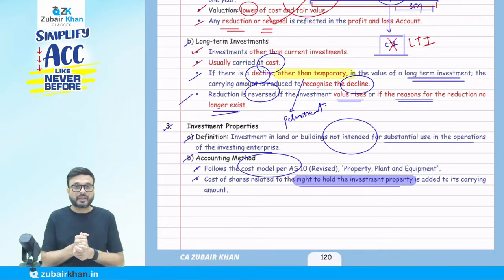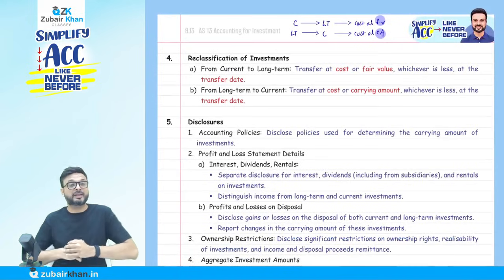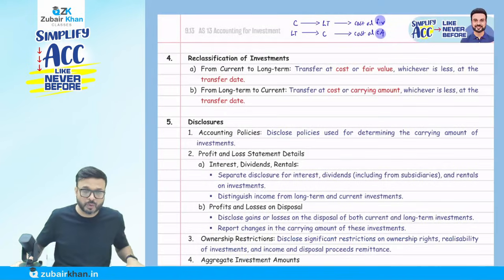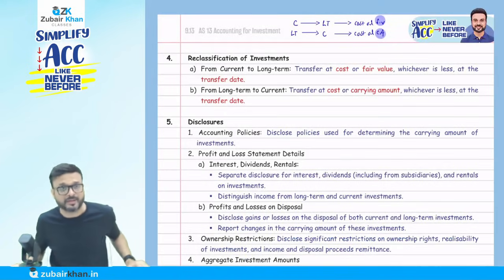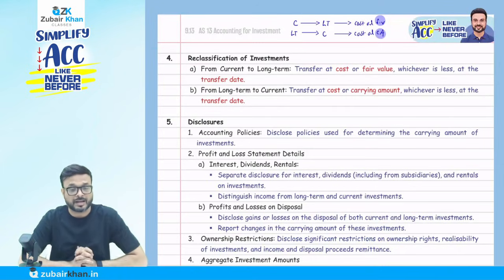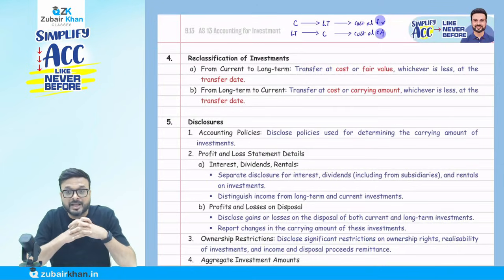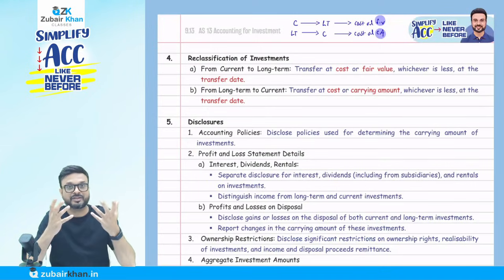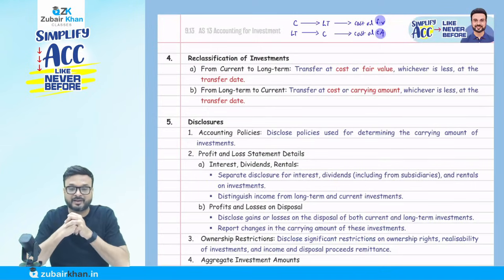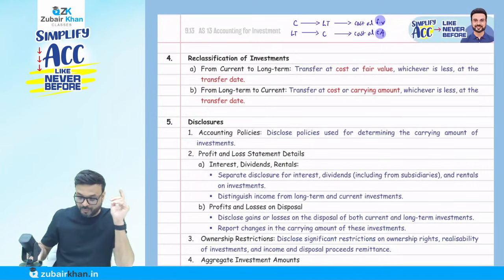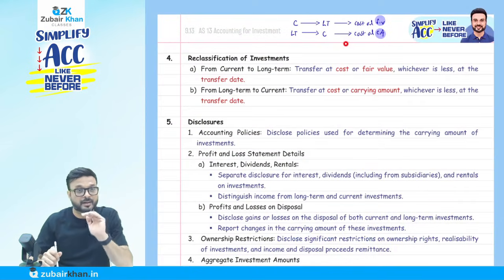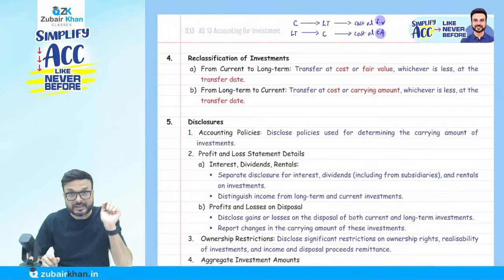Now, an important point: the reclassification of investment. You know that if our intention is to hold for not more than 1 year, we call it a current investment. But don't you think our intention might change? It might happen. So remember, if you write it down somewhere as a rapid gist, that is super cool.